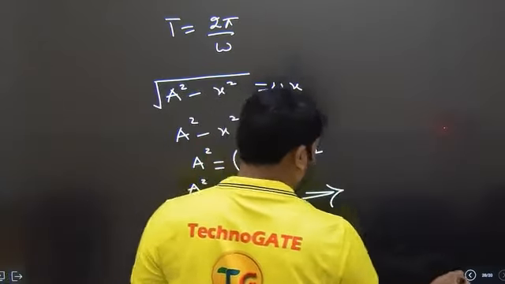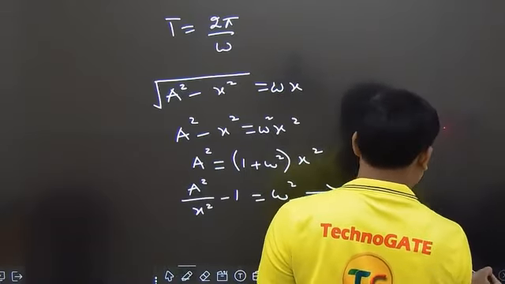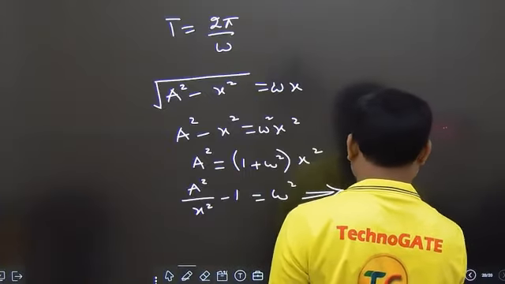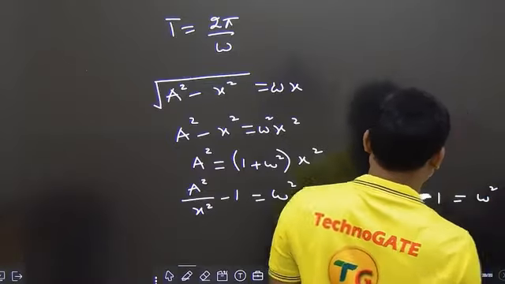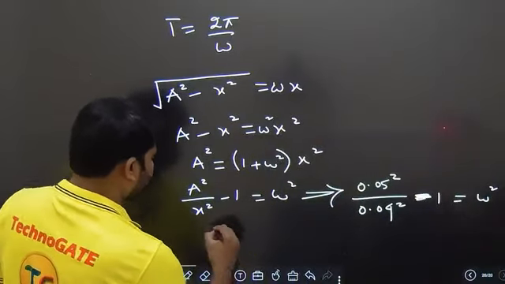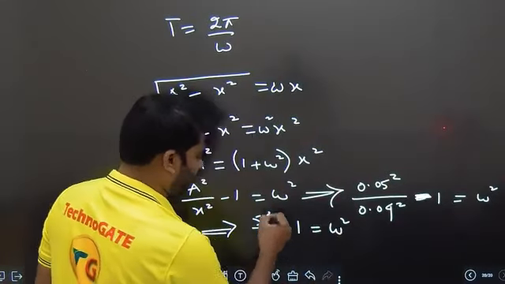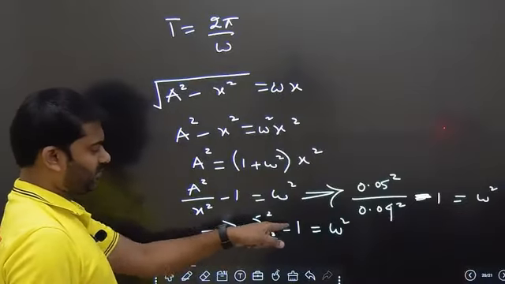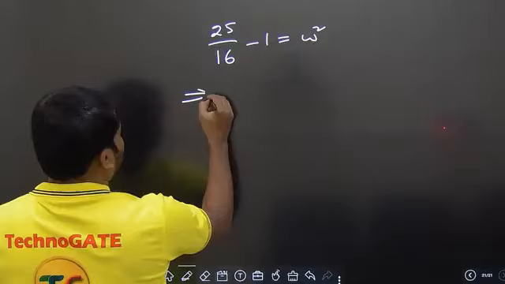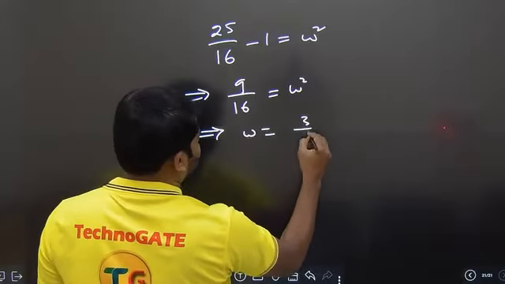So a square value is 0.05 square, x square value is 0.04 square, minus 1 is equal to omega square. We need to calculate this. This is 5 square by 4 square minus 1 is equal to omega square. 25 by 16 minus 1 is equal to omega square. This will become 9 by 16 is equal to omega square. Our value of omega is equal to 3 by 4.